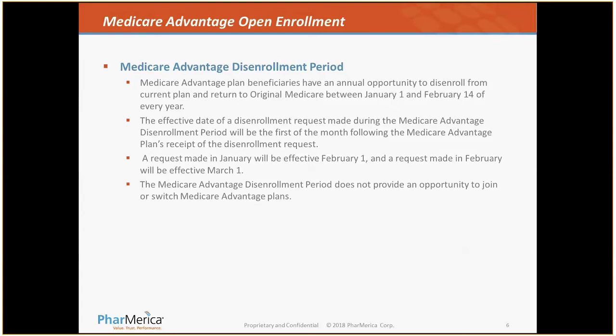Now, the effective date of an enrollment request made during the Medicare Advantage disenrollment period will be the first of the month following the Medicare Advantage plan's receipt of the disenrollment request. So, for example, a request made in January will be effective in February. A request made in February will be effective March 1st. The Medicare Advantage disenrollment period does not provide an opportunity to join or switch Medicare Advantage plans. It only allows the opportunity to disenroll from a Medicare Advantage plan, and the beneficiary responsible party must then select and re-enroll in a PDP plan.